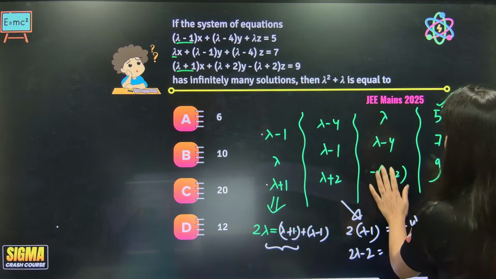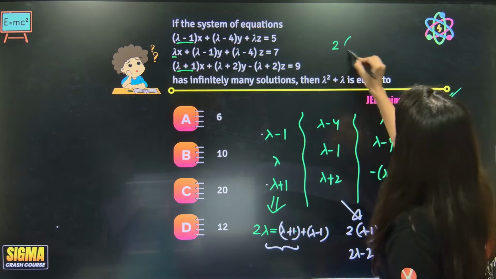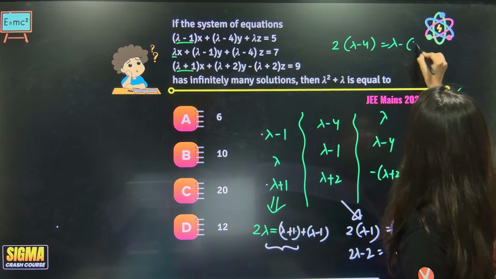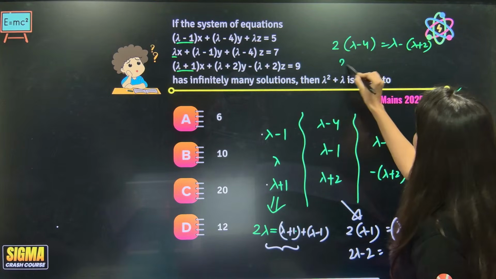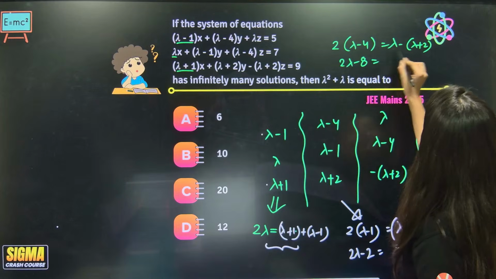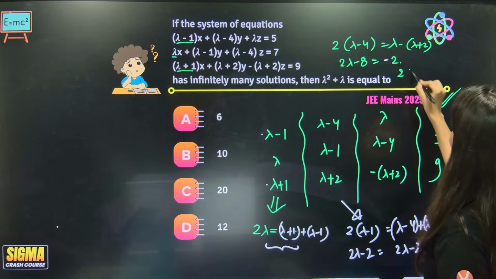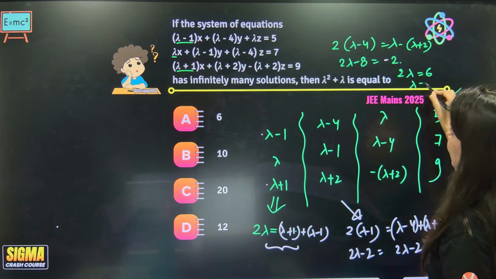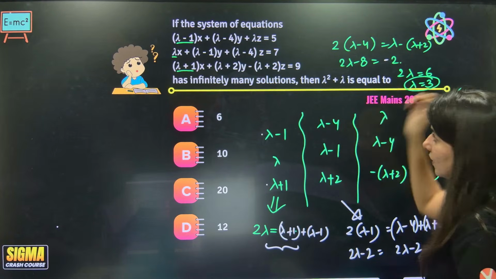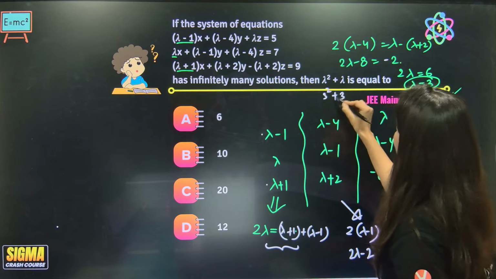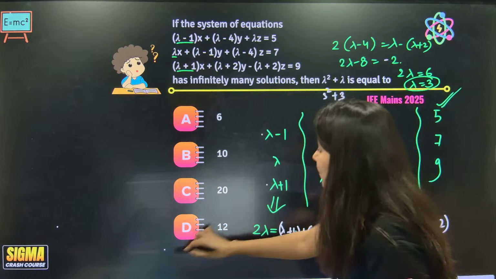Now I have high hopes for this. 2 times lambda minus 4 is equal to lambda minus lambda plus 2. Okay, so 2 lambda minus 8 is equal to minus 2. Okay, it is actually working. 2 lambda is equal to 6. Lambda is coming out as 3. So 3 square plus 3 will be your answer. 9 plus 3, 12. Where are you, D?